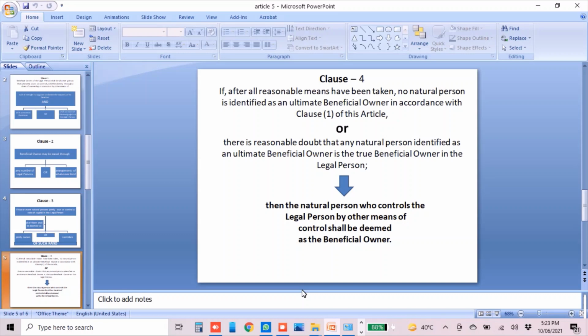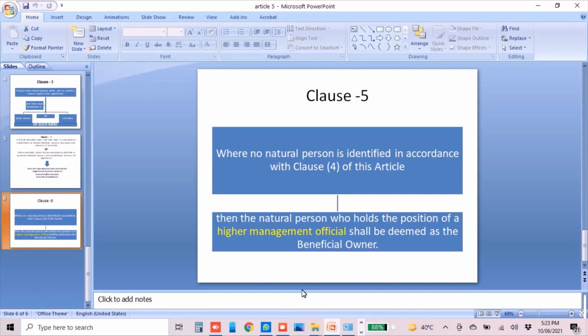Now come to Clause 5. This is the last clause of Article 5. It says where no natural person is identified in accordance with Clause 4 of this article, meaning Clause 1 fails and Clause 4 fails, then the natural person who holds the position of a senior management official shall be deemed as the beneficial owner. Then in the company, whoever is in senior management, managing the office, such as the board of directors, shall be deemed as the beneficial owner of that legal person.